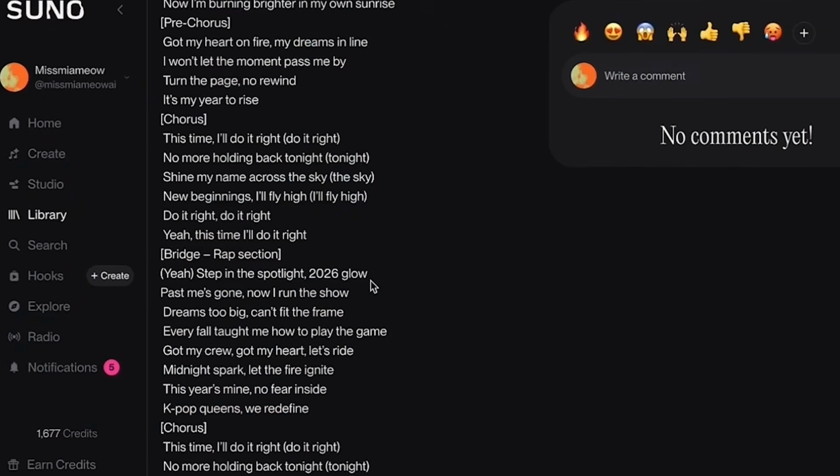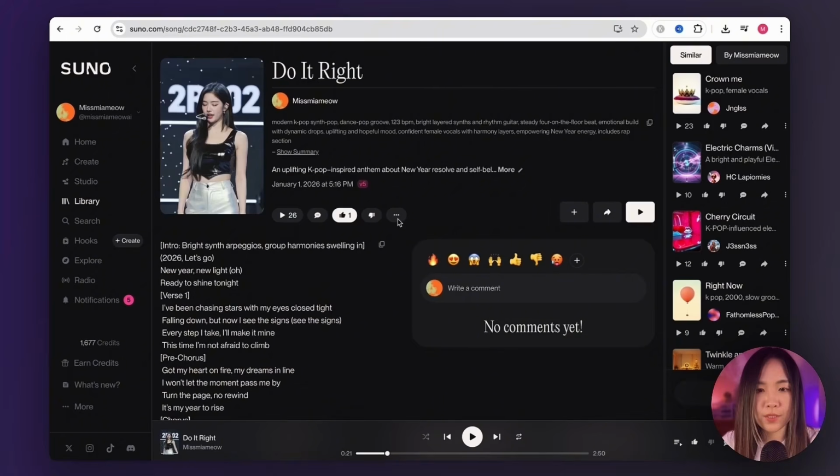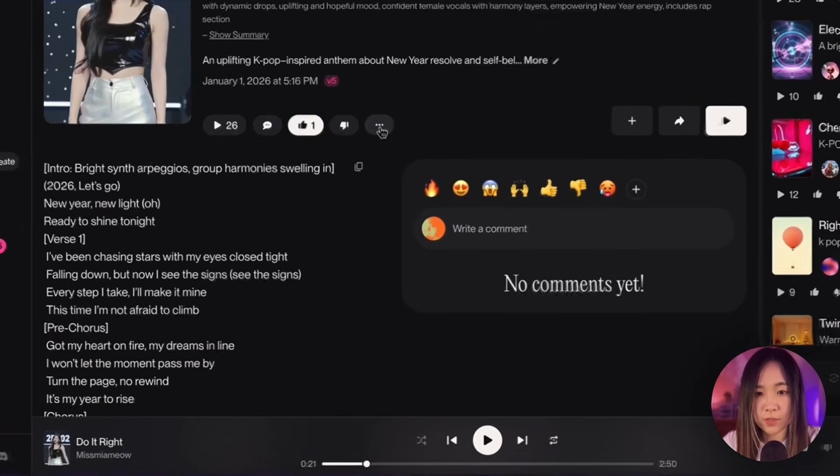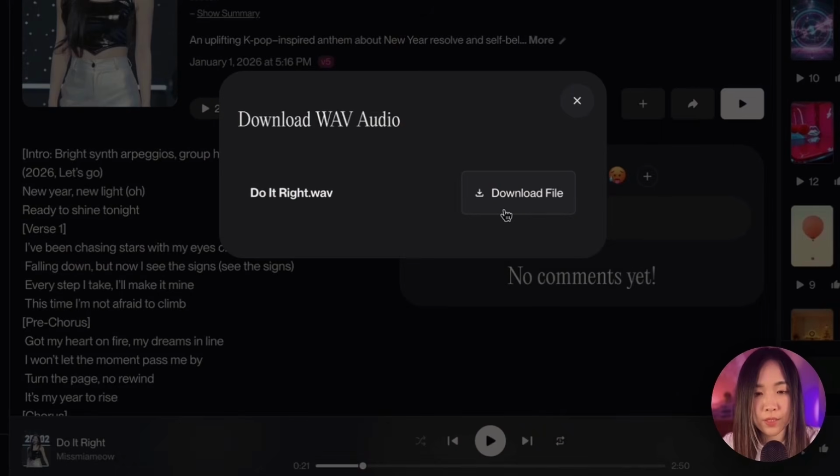So with the easy prompt we used earlier, we can create a pretty decent song like this. And once you're happy with the song, you can click on the three dots next to the song and just click download. And we want to download the WAV audio version. It will give you better audio quality.